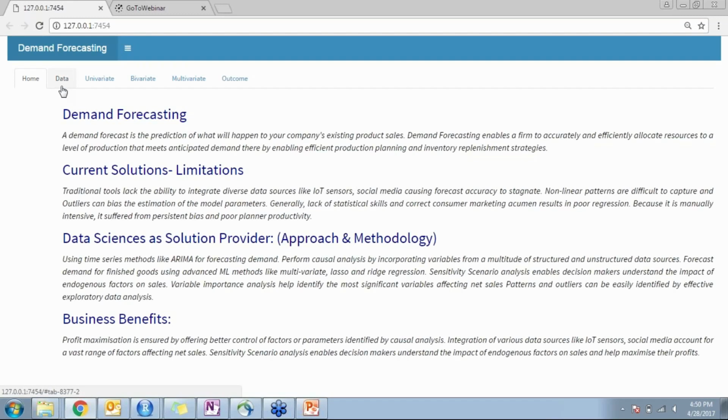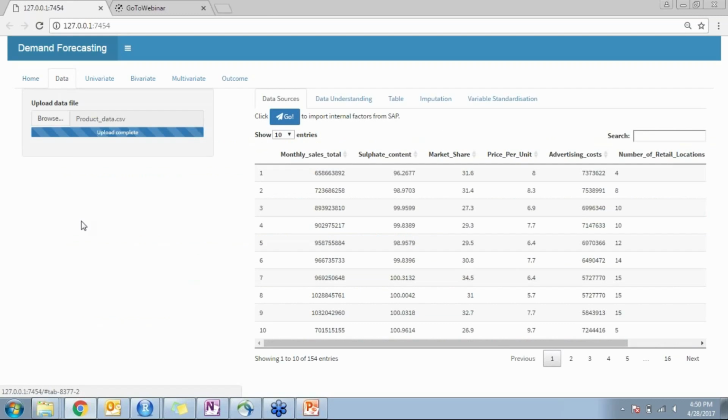Starting with the initial part, we will be discussing the data. As you can see, we import the data from SAP sources. Once the data is imported, we analyze it according to the requirements that we have. Here we have the total monthly sales, and also the factors that we identified through subject matter experts, the possible factors that can influence monthly sales.